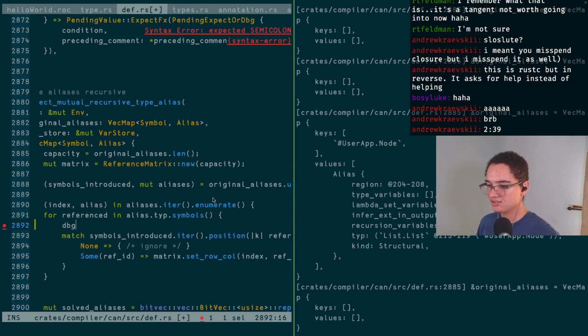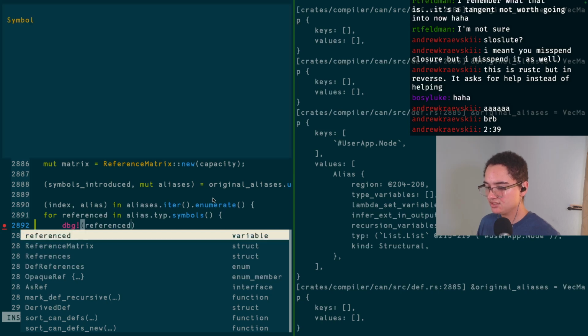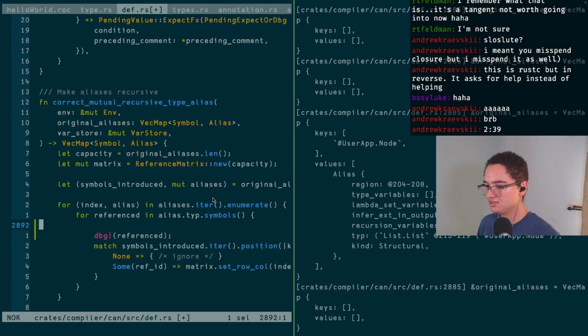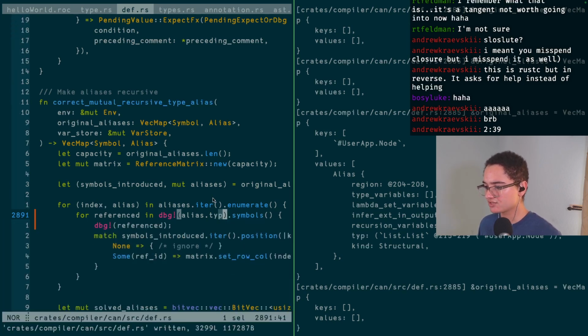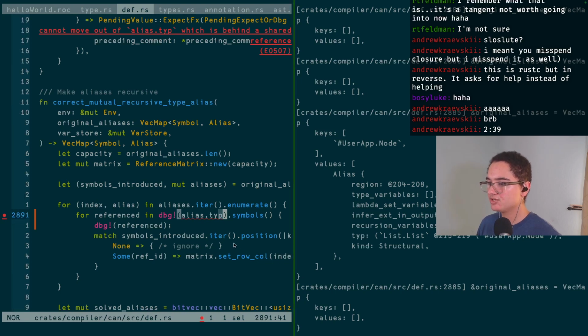So we go here. Let's just dump all of the referenced things just to see what they are. And let's also dump the type. Let's just do that here. So if this is just making a matrix and then walking it to figure out recursion, can I not debug that for some reason?